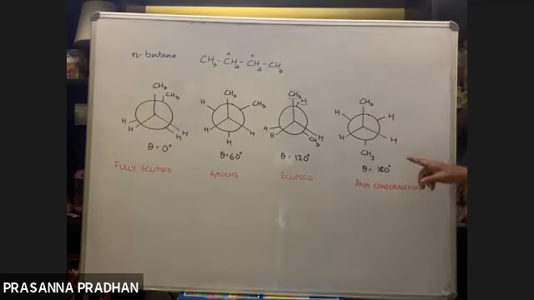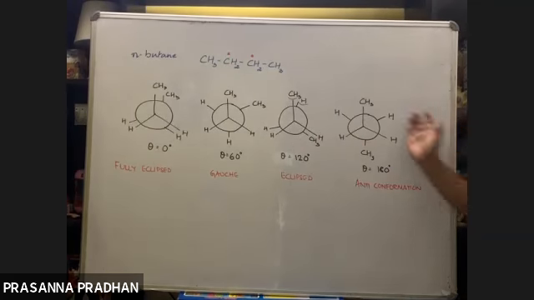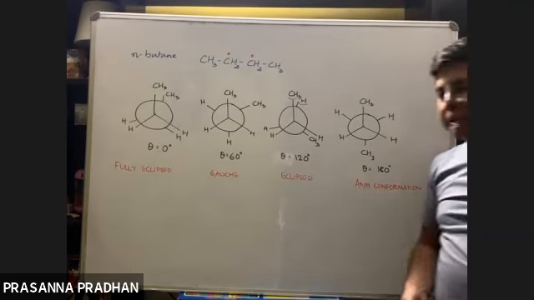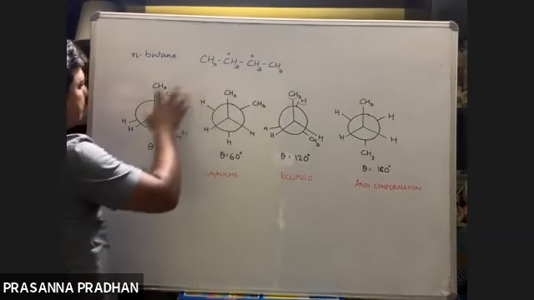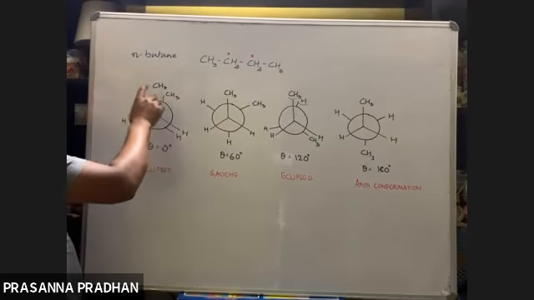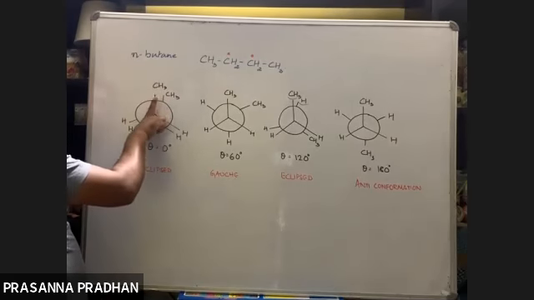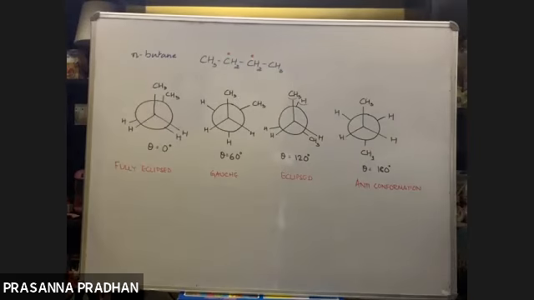You can give it a try. Again rotate by 60 degrees, I think you'll get the gauche conformation. Again a conformation will keep repeating, right? So you keep on rotating by 60 degrees until you attain an angle of 360 degrees. I just wanted to give you a preliminary idea about the conformations. This is how we draw the conformations. We represent the two carbon atoms by a circle and a dot, and we draw the bonds like this. We keep one carbon atom fixed and rotate the other by 60 degrees. So these are the different conformations.